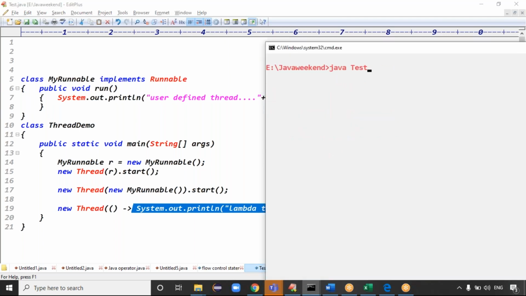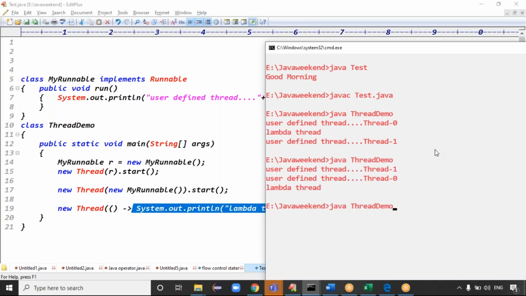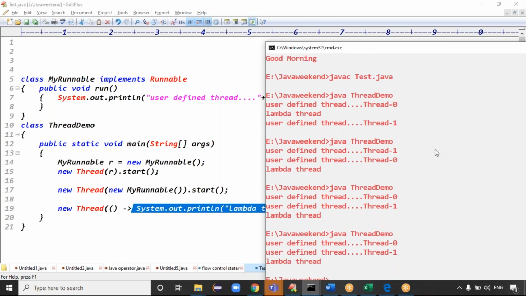Yeah, is this code working or not, just see, guys. Wherever a functional interface argument is there, definitely you have to think about lambda expressions. Yes, the code compiled fine. So in the Java thread demo, see, lambda thread is executing, right? Total three threads are there, multiple threads. Thread execution is decided by the thread scheduler, right? Three threads running in parallel means the output changes from run to run, right?